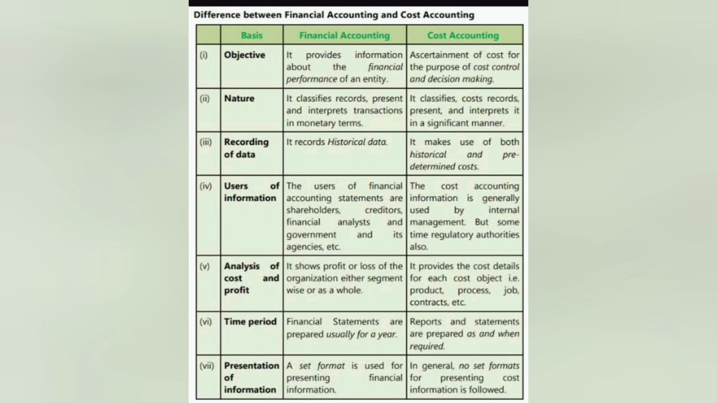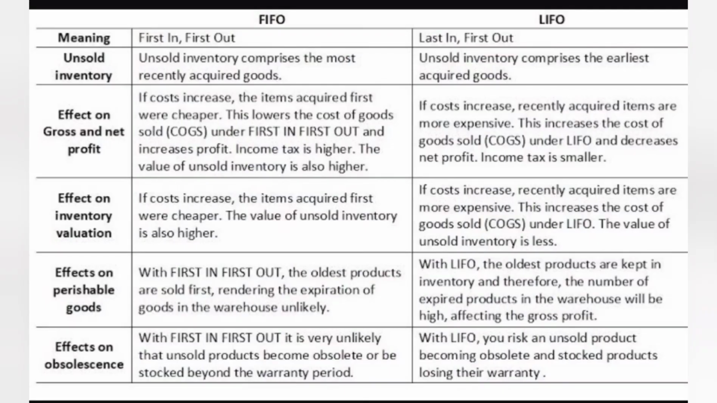A format is used for presenting financial information. There is no such format for presenting cost information. So these are the differences between financial accounting and cost accounting. What are the differences between FIFO and LIFO methods? First in, first out is called FIFO, and last in, first out is called LIFO. So what comes first will go out first, that is FIFO.